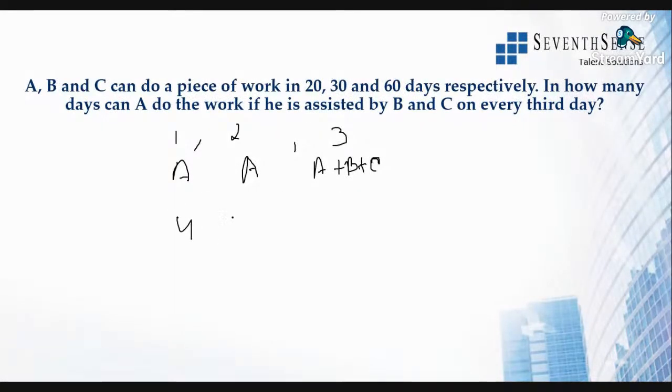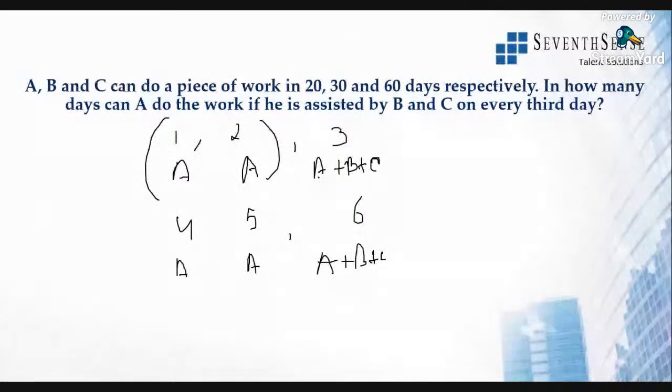Similarly, on the fourth day and fifth day, just A will be there, and on the sixth day A plus B plus C will be there. All right, it keeps on going. So we need to find out how much work A will do in 2 days and how much work all of them will do in one day, that is, the third day.